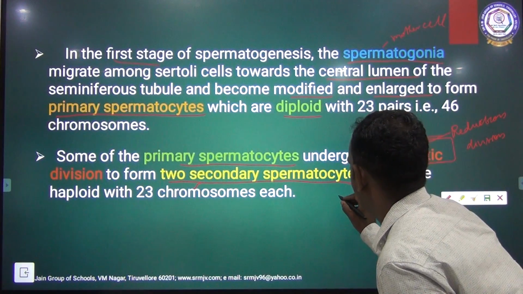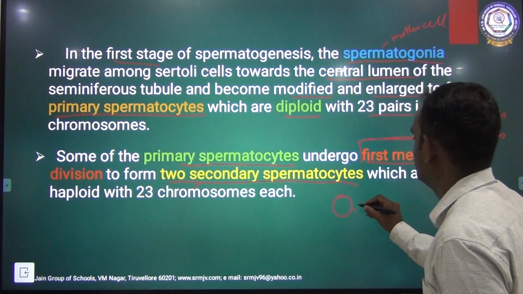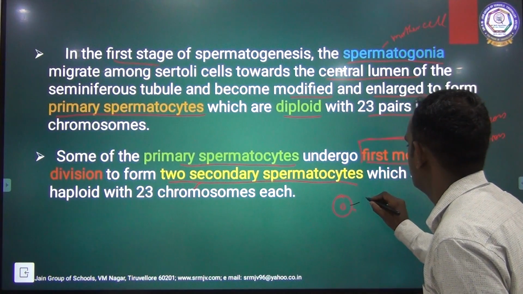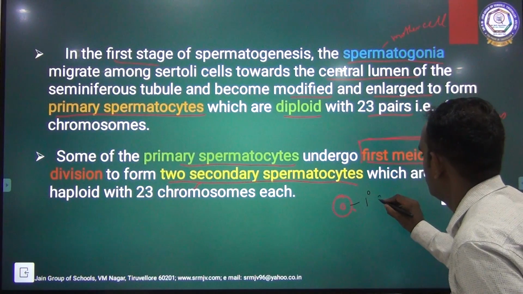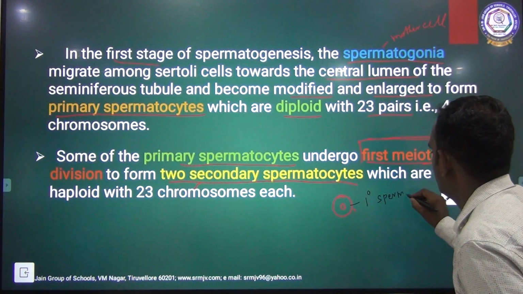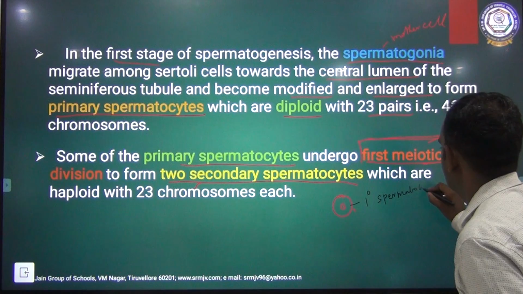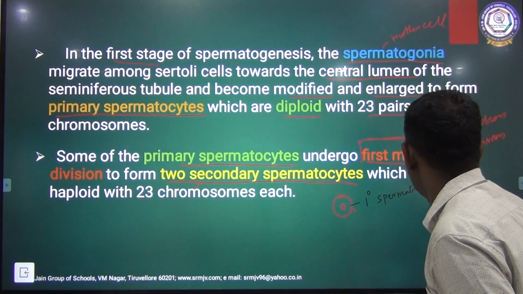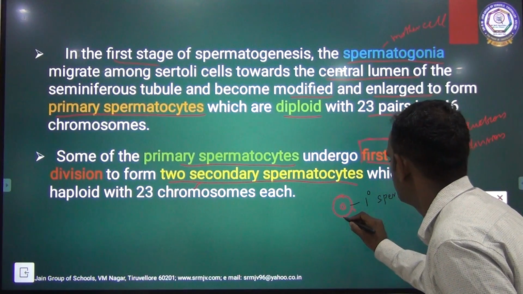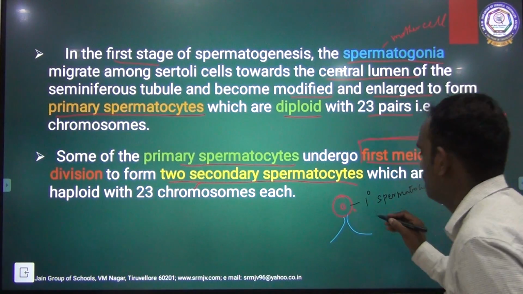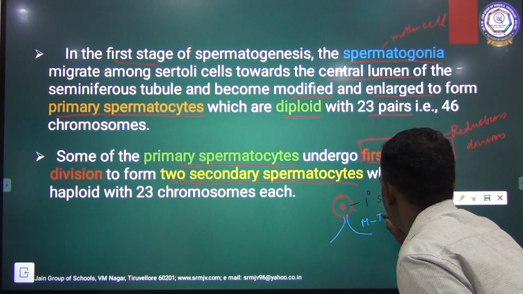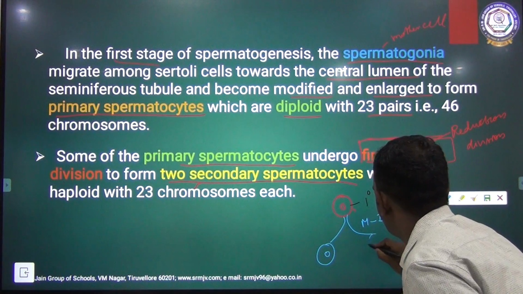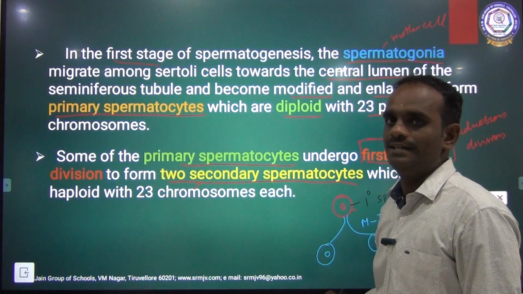See here, this is a primary spermatocyte. It undergoes meiotic division 1 to form two daughter cells.